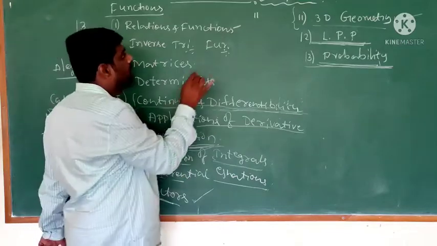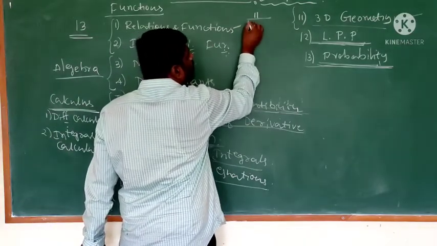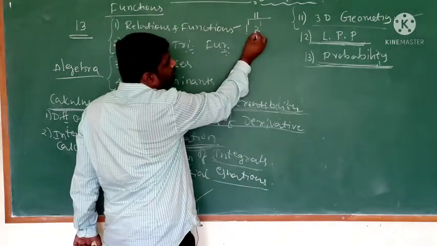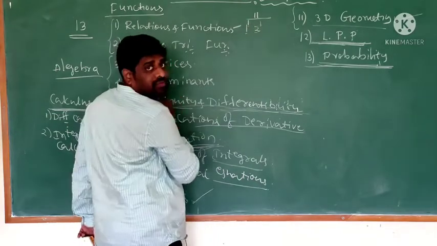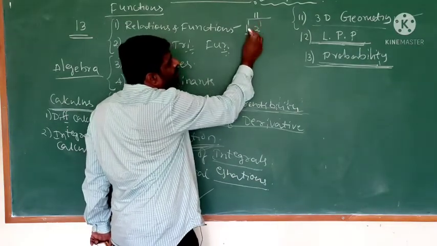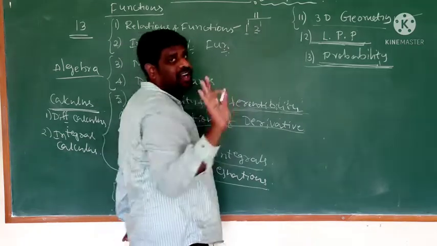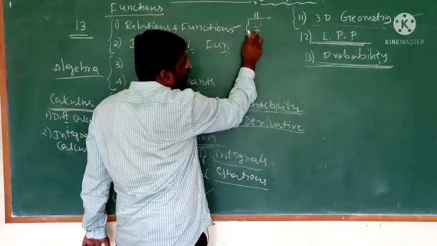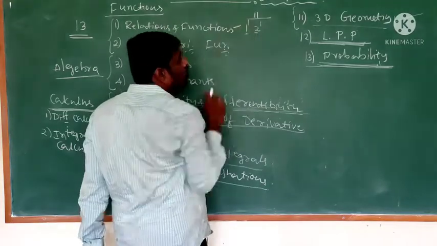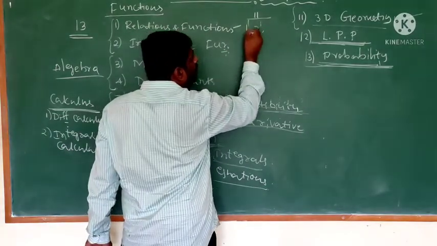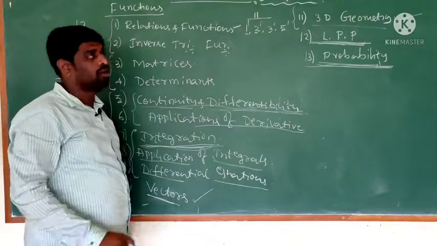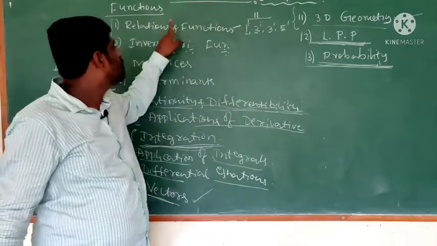In 11 marks, 1 question of 1 mark will come, 1 question of 2 marks, next 1 question of 3 marks, and 1 question of 5 marks. Total 11 marks.